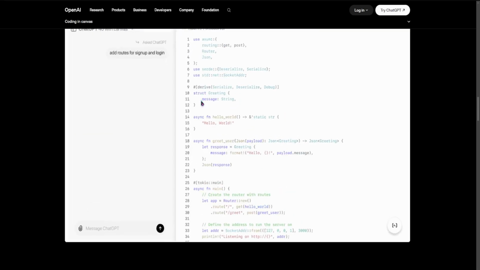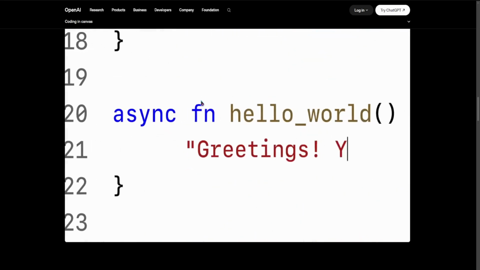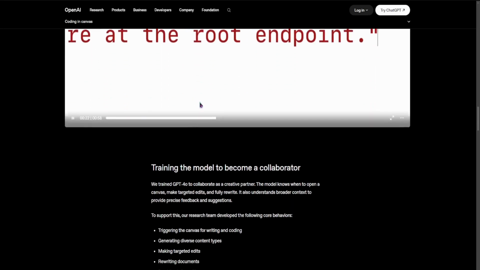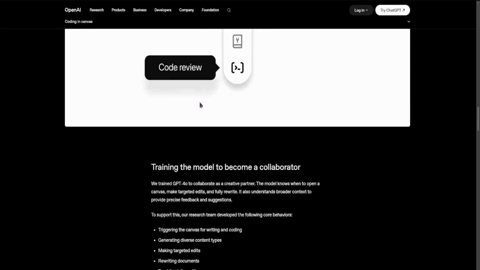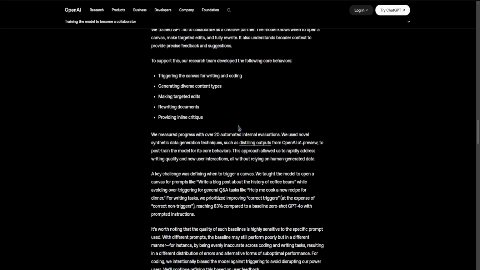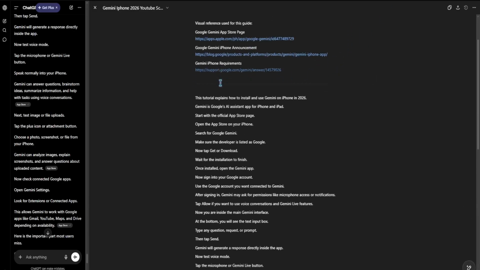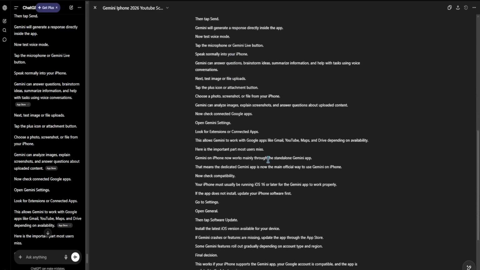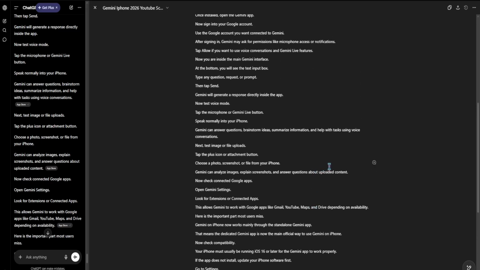A bad prompt looks like a simple command. A power prompt looks like a project brief. Instead of asking for a blog post, you should be asking the canvas to act as a technical SEO strategist for a US based SaaS company. Draft a 1,200 word deep dive into localized AI automation. Use a provocative but professional tone and prioritize data driven insights. This provides the guardrails that allow the canvas to generate a first draft that is 80% of the way there, rather than giving you 10% of a generic essay that you have to spend 2 hours fixing. If you don't give the AI a target, don't be surprised when it misses.